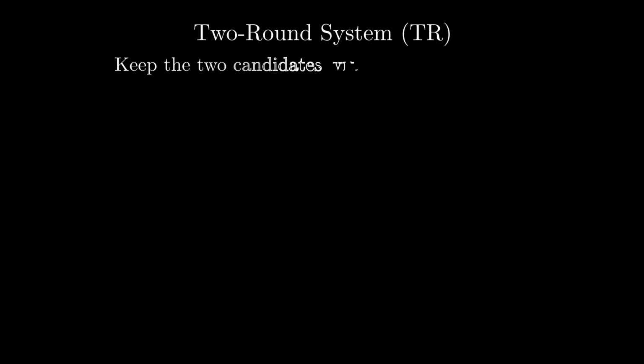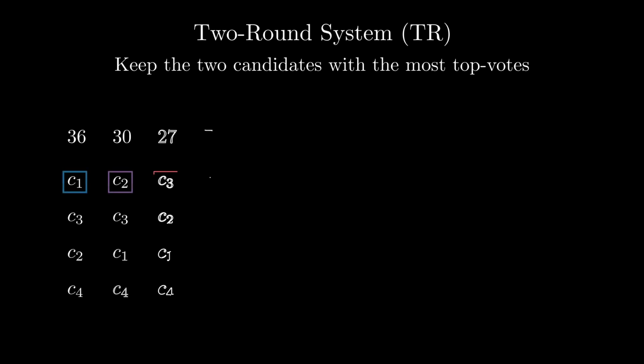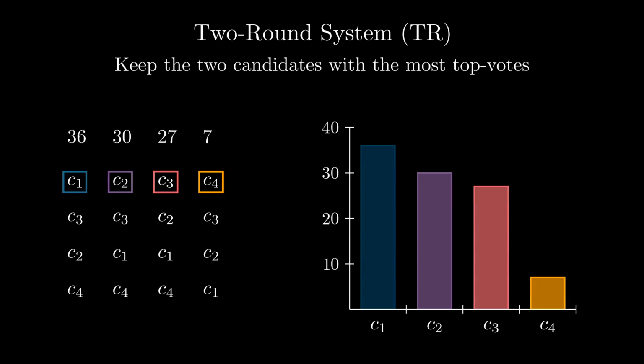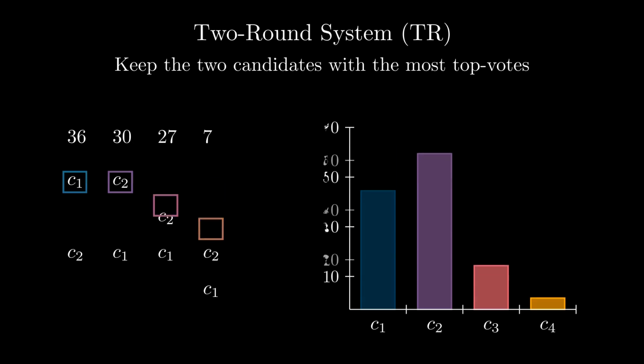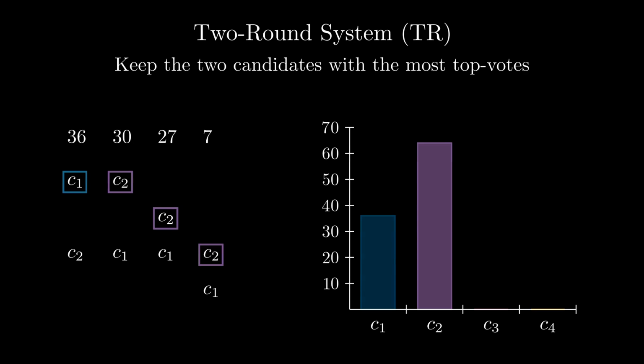The second rule is the 2-round system, where the 2 candidates with the most top votes advance to a final runoff. Let us examine the same voting profile as before. Candidates C3 and C4 are eliminated. Their supporters transfer their votes to C2, making C2 the winner.